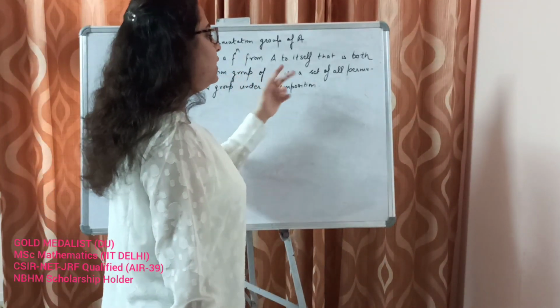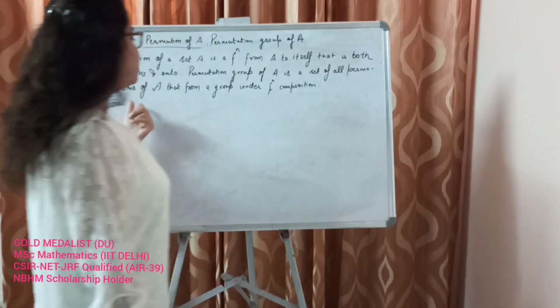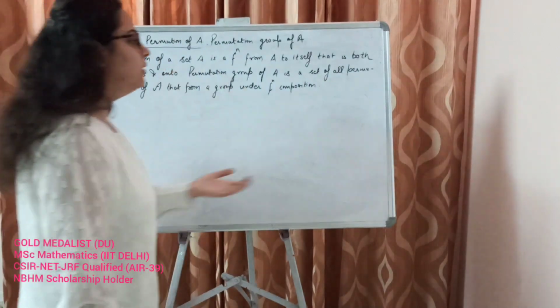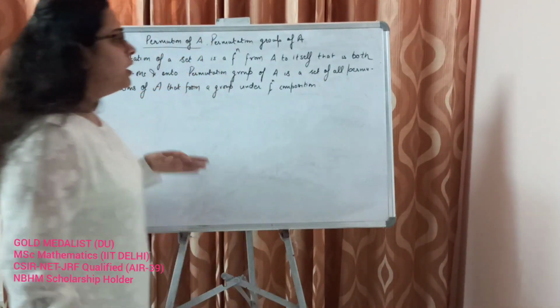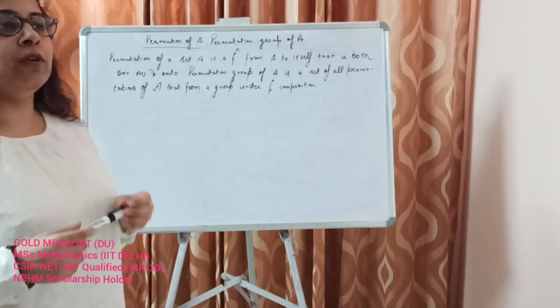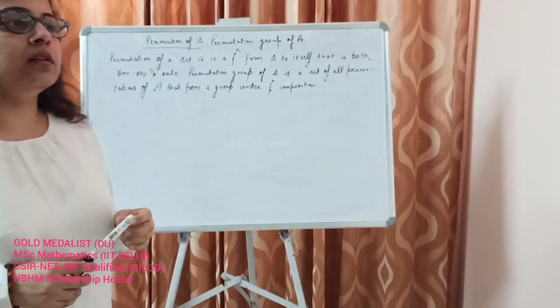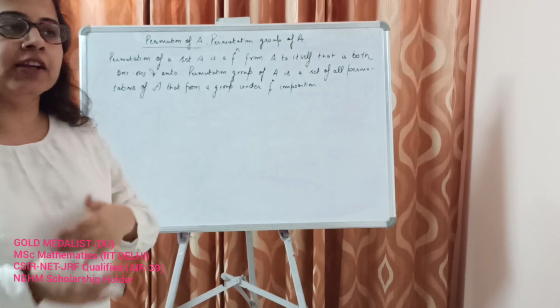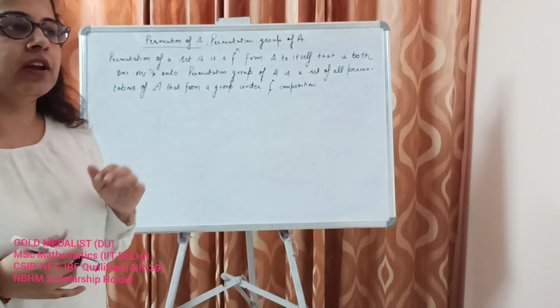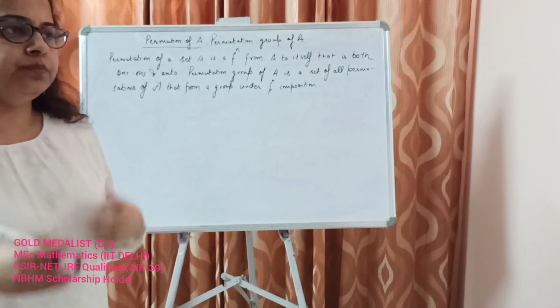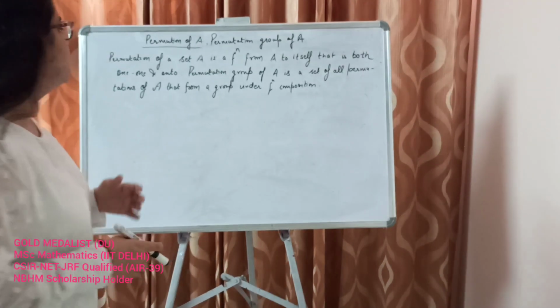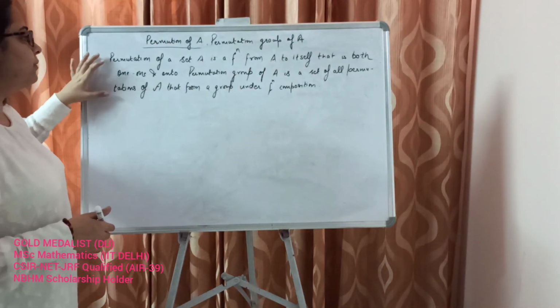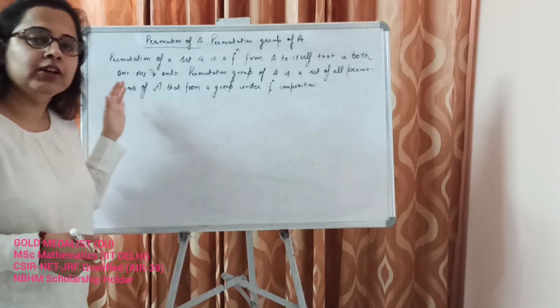The permutation group of A is a set of all permutations of A that form a group under function composition. So far we have learnt of groups where we have a collection of matrices, integers, real numbers, or some other kinds of groups. Now this is a special type of group which is a collection of functions.